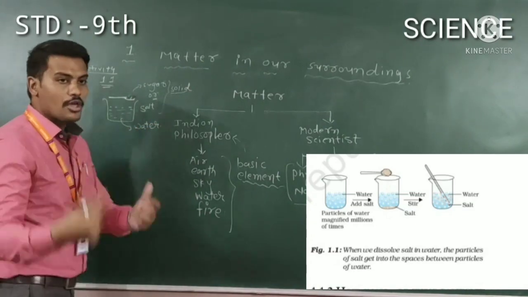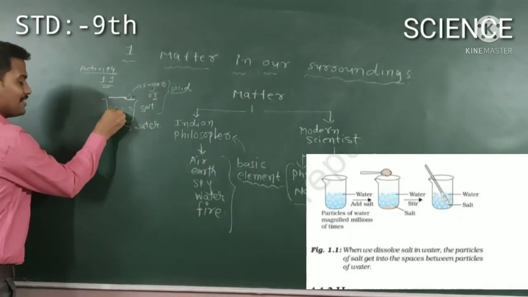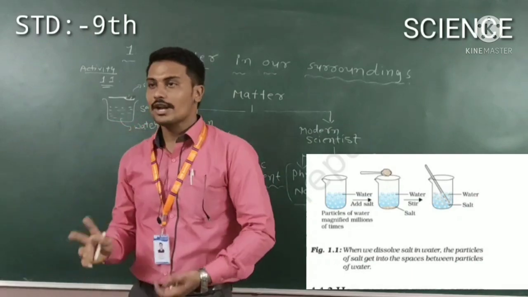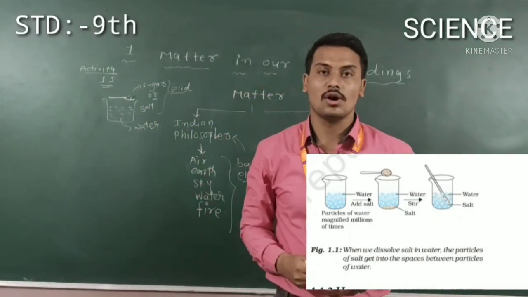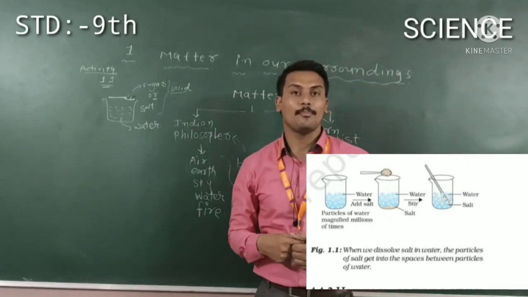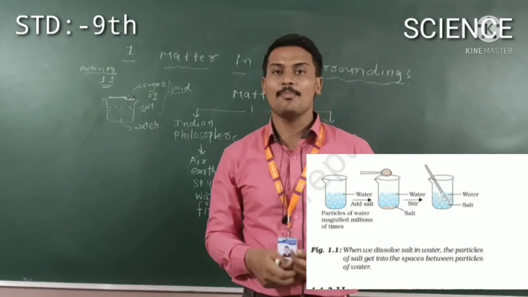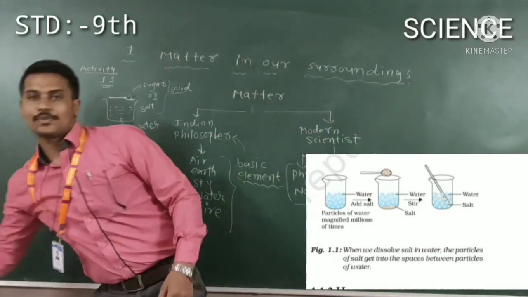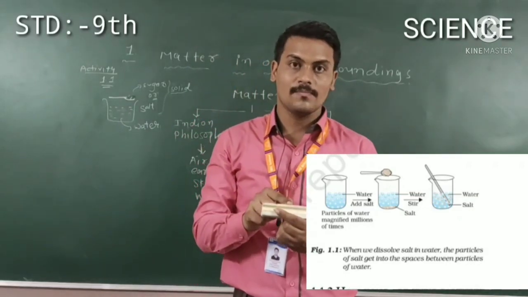Now if you dissolve that sugar or salt in this water, what happens? The sugar and salt dissolve in the water. But why does this happen? If you put sugar and salt on your duster, is it melted? Is it dissolved?